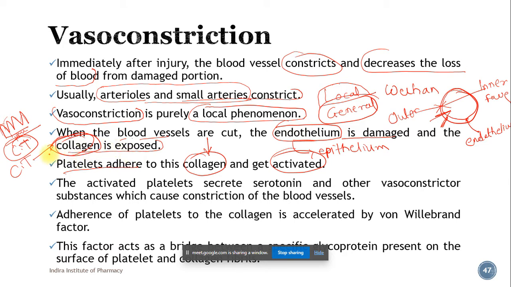So collagen as such is never in contact with the blood which is flowing through the blood vessel, but whenever there is injury, this collagen gets exposed. For this collagen, the platelets are foreign, or vice versa. As the platelets have never come in contact with the collagen fiber, they regard the collagen fiber as the foreign material.